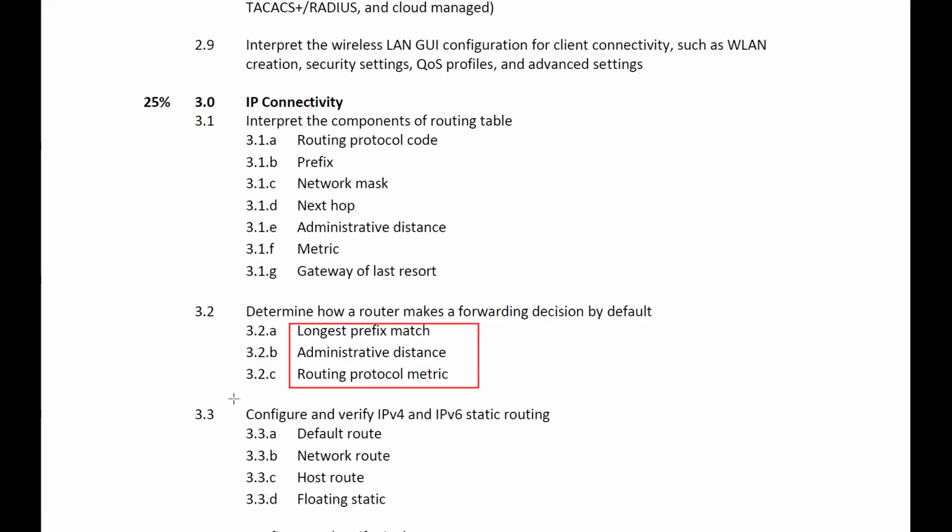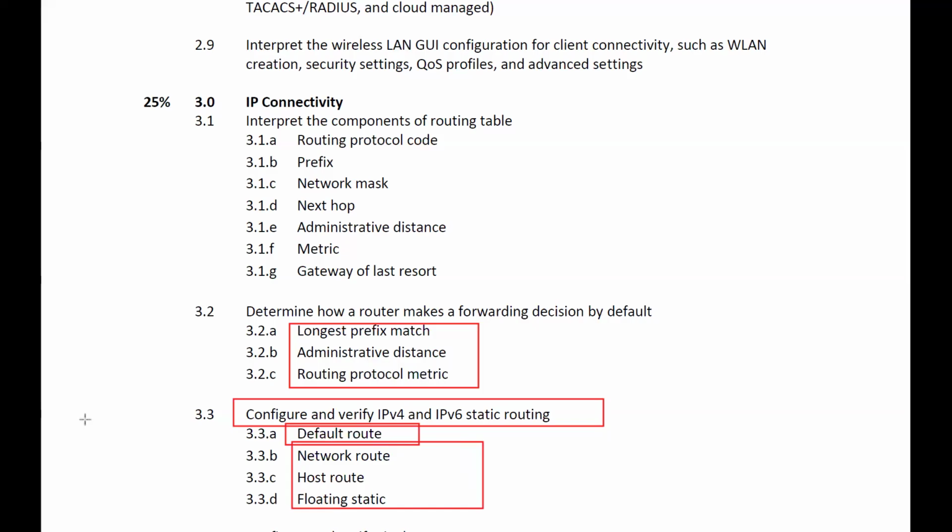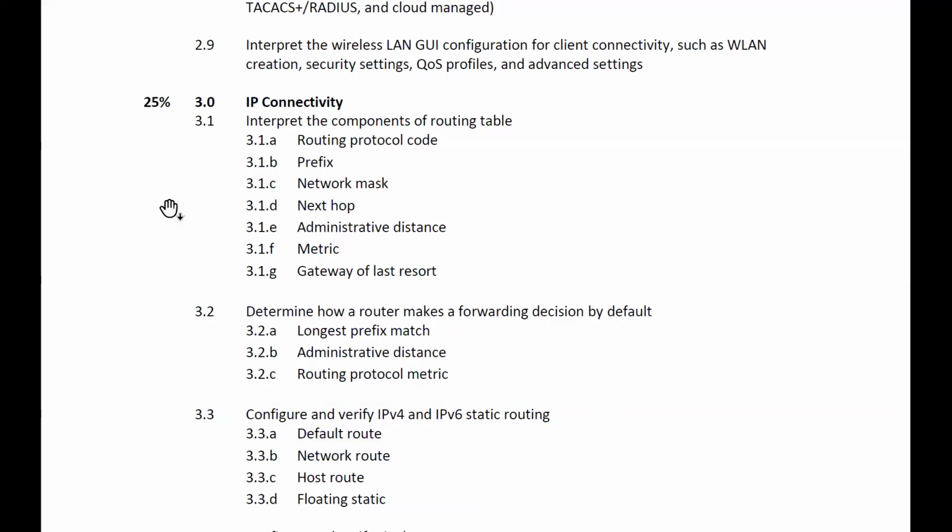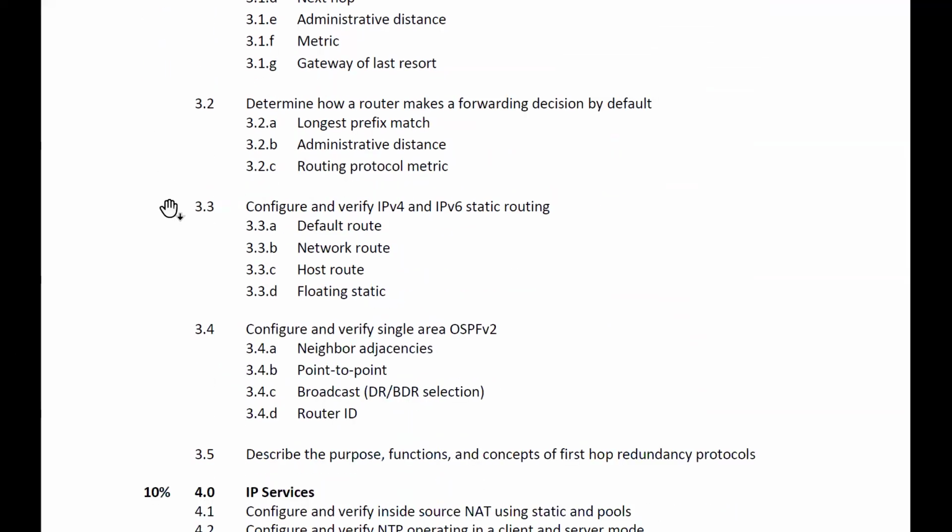Then again, it says that you have to use static routing. So we have to discuss static routing using both version 4 and version 6. And we even have the default route, network route, host route, and the floating static route. See, for routing, we have different methods. In routing, we have a method called static routing.